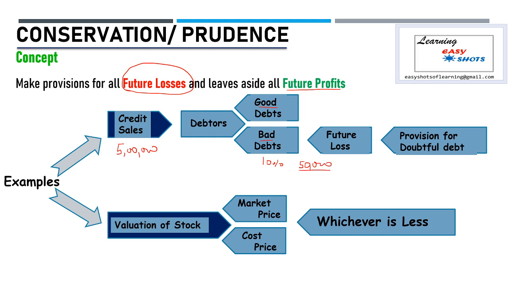Now we make the provision so that we can adjust this amount from the provision for bad debts so that our future planning is not disturbed. Our next example is when we value our closing stock, that stock must be valued at market price or cost price, whichever is less. So in future, when the prices are reduced, we are prepared for that future loss.